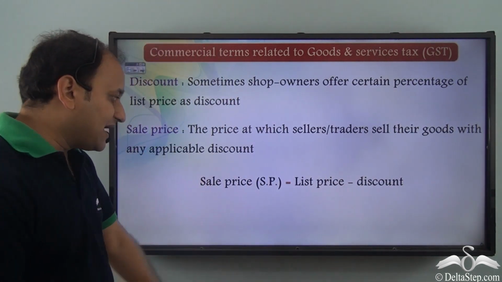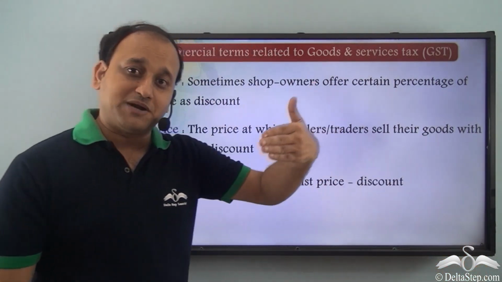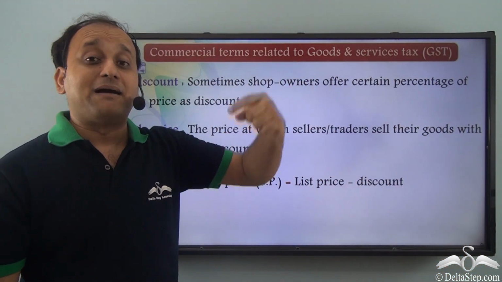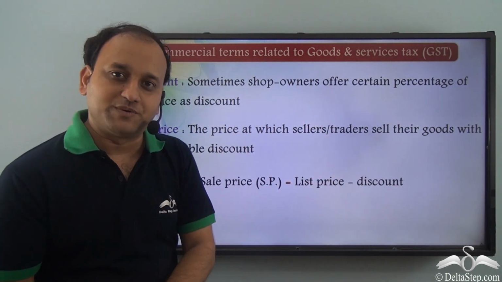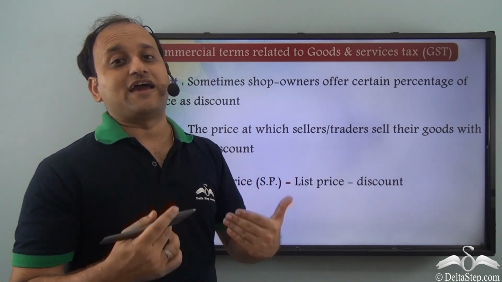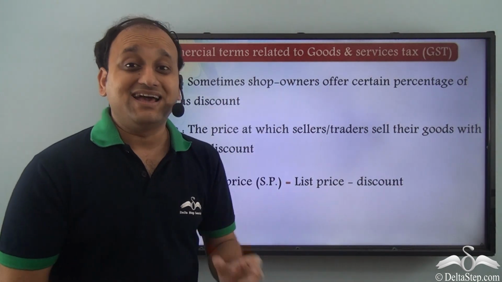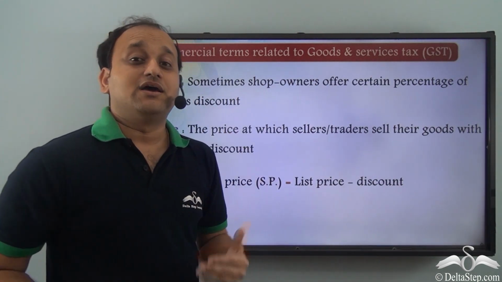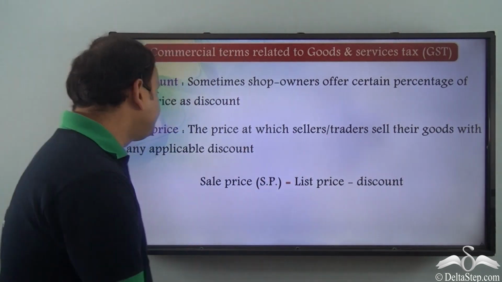So what is sale price? Sale price is list price minus discount. List price, that was 10,000 rupees, minus discount, that is 5% of 10,000, that is 500 rupees. So 10,000 minus 500 is 9,500. So 9,500 is the amount that Sam will pay for the TV, and that is the sale price.